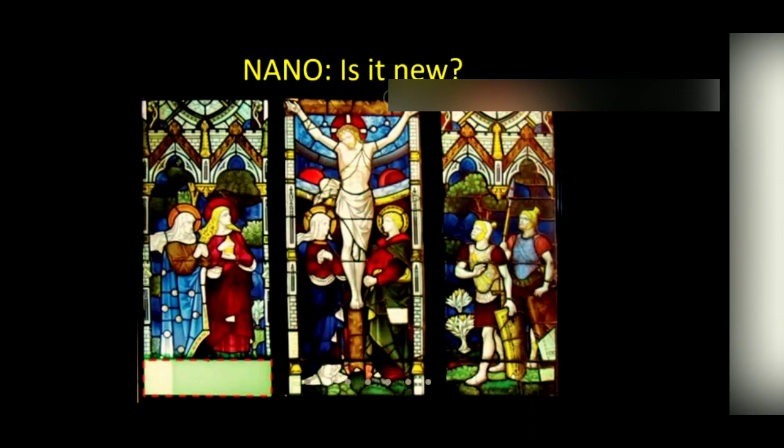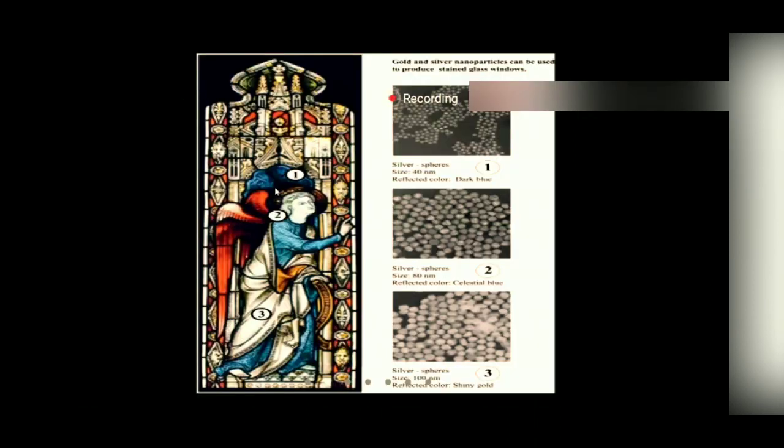If we see this painting, here you see region 1 is dark blue, and in this region we can find silver nanoparticles of size 40 nanometer. In the second region, the color is celestial blue, and observation shows that it contains silver nanoparticles of size 80 nanometer.